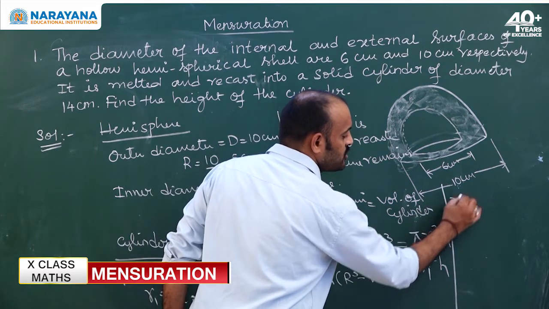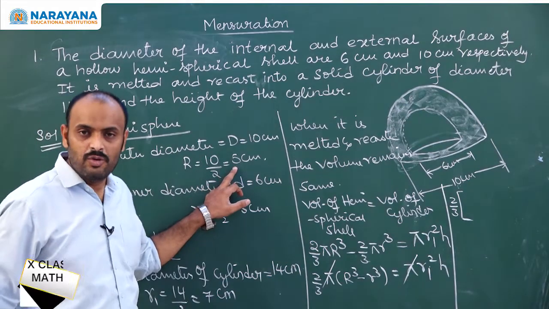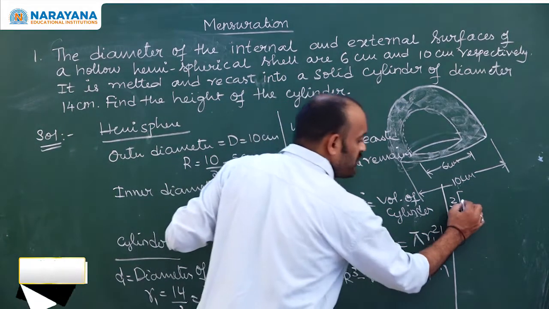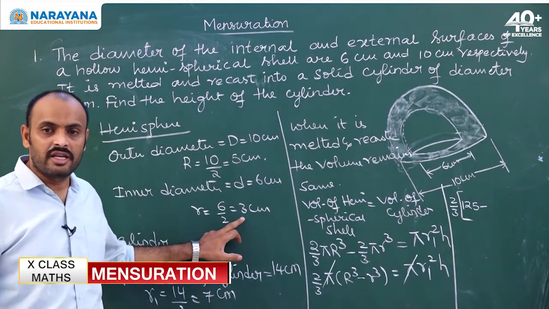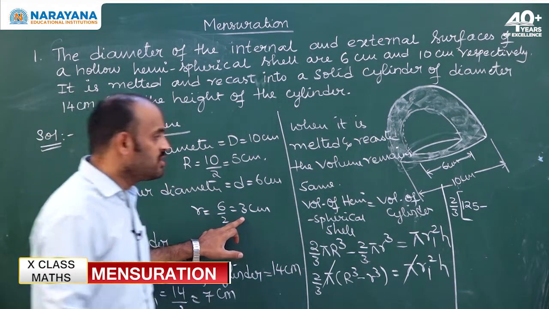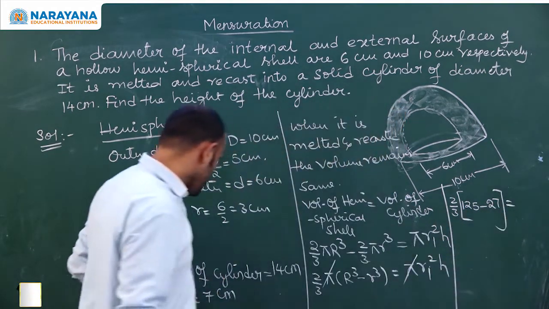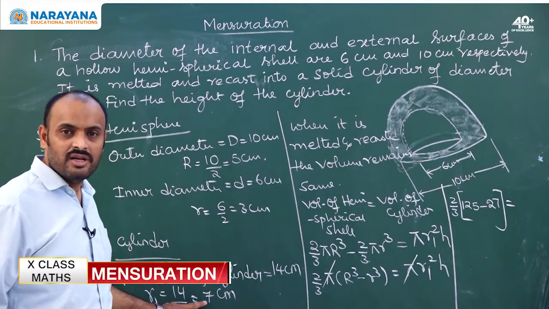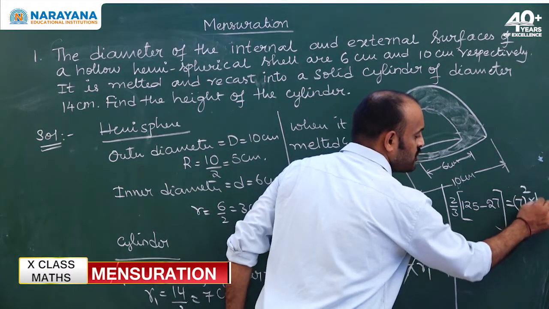2 by 3 into capital R. What is capital R? 5. What is R cube? 5 into 5 into 5, 125. Minus, what is small r? 3. What is r cube? 27. Is equals to, what is r1? 7. So 7 square into h.